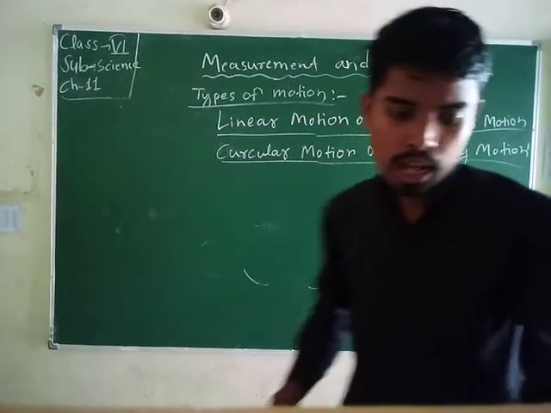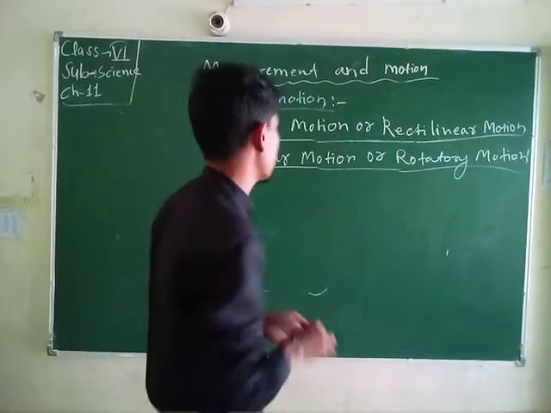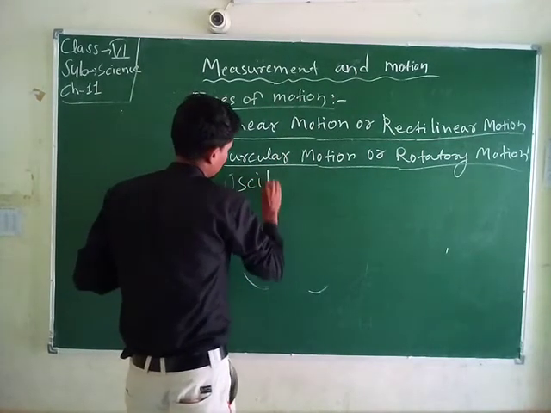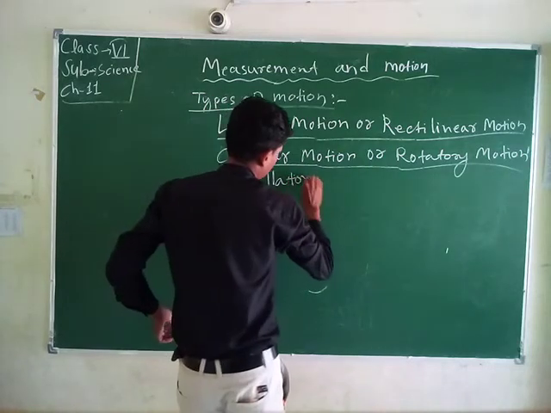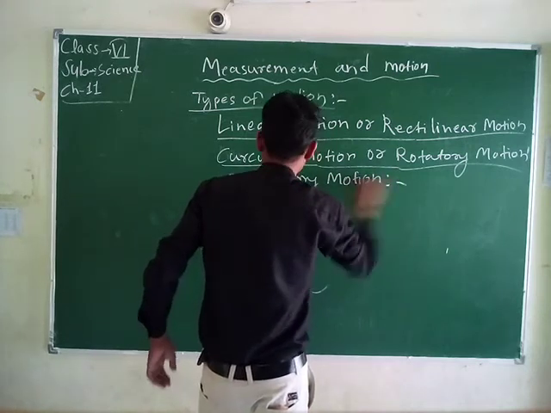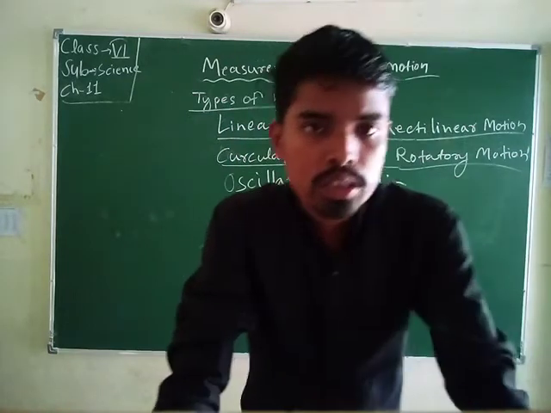Okay, student, now comes the oscillatory motion. So student, what is oscillatory motion?